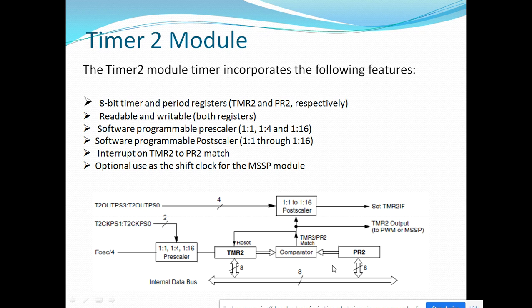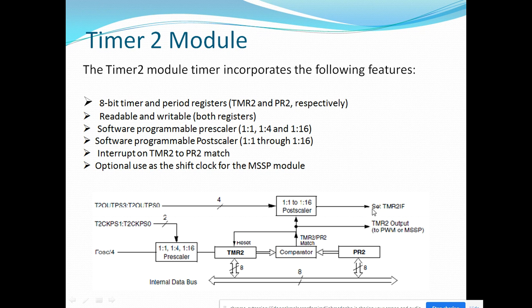This is for setting the pulse width and duty cycle, the PWM cycle of the CCP module. Here again you can multiply this by using the post scaling option. 1:1 to 1:16 options are available, and here you can use the timer 2 interrupt flag for overflow of timer 2.